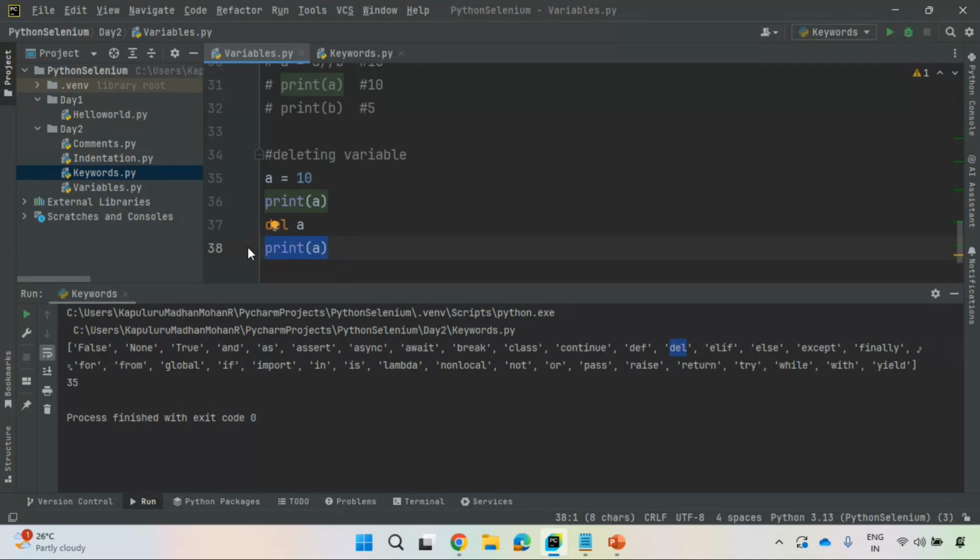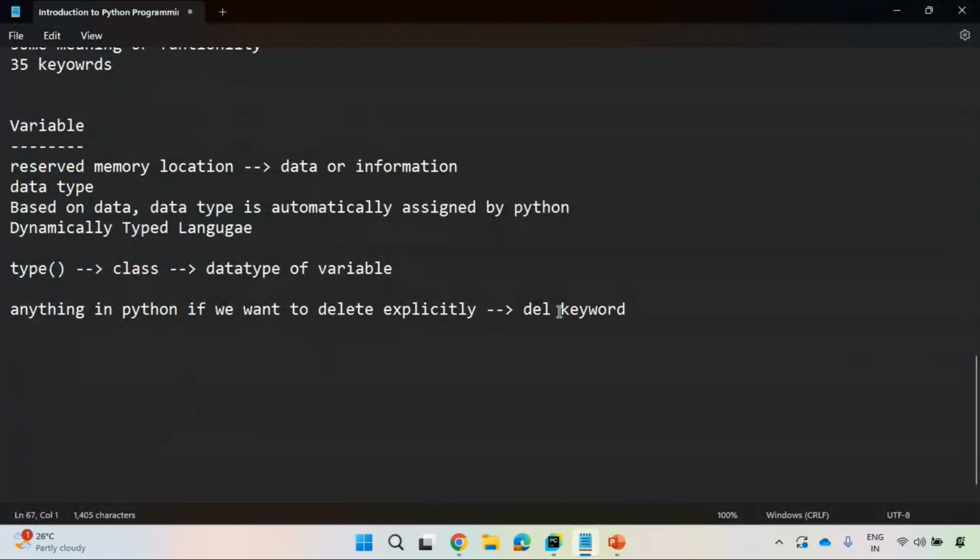Guys, once you use the del keyword, if you delete anything in Python, we cannot access that again. Very, very important point. Very, very important terminology it is.